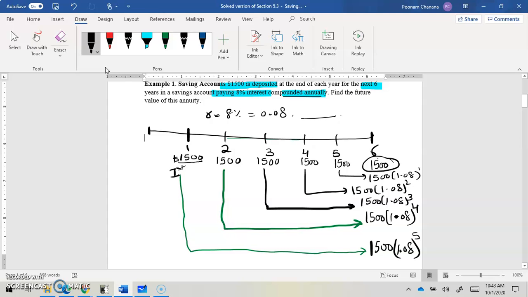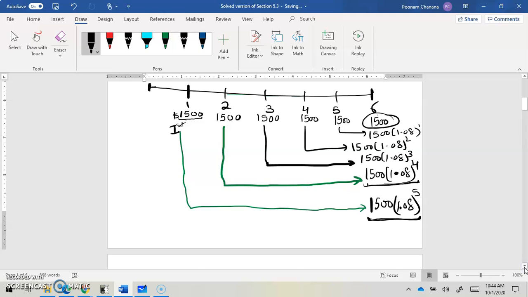So at the end of the first year we deposited 1500. That earned compound interest at 8% and became this amount. Then we deposited another 1500 in the same account, which stayed in the bank for 4 years and became this amount, and so on.